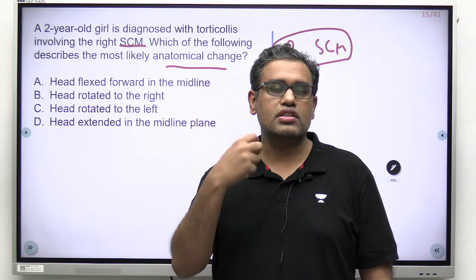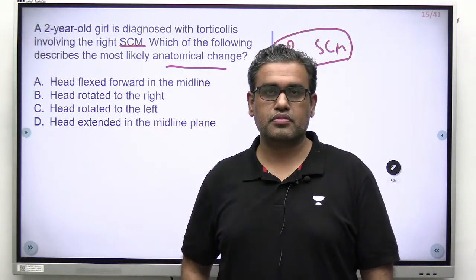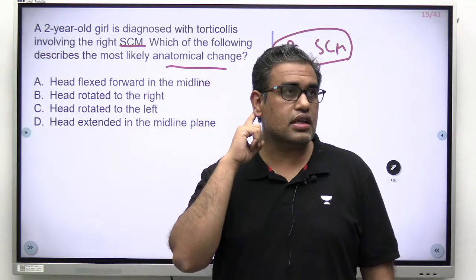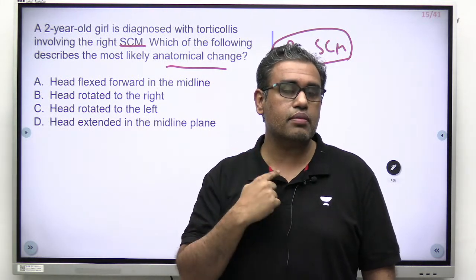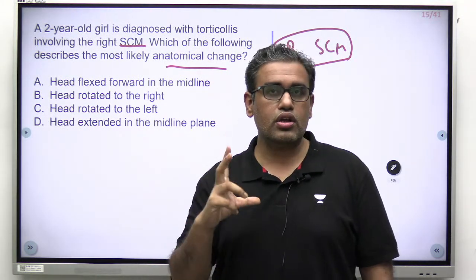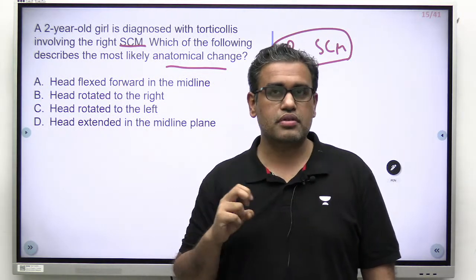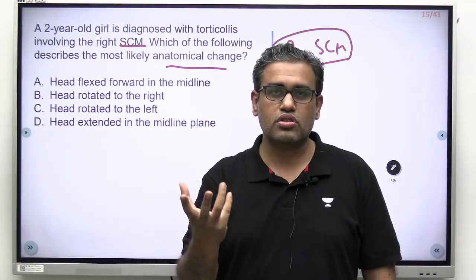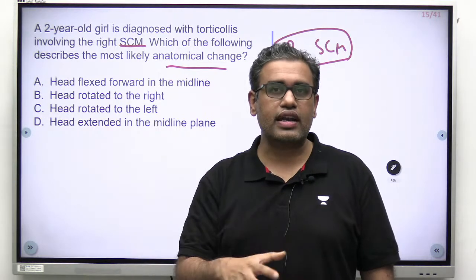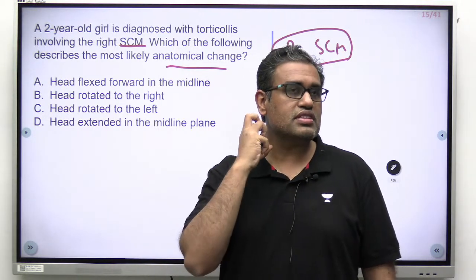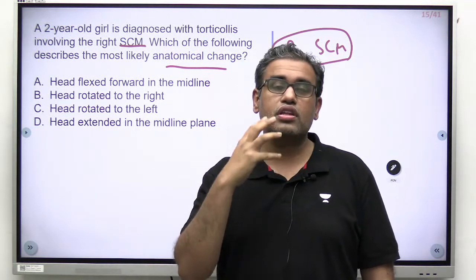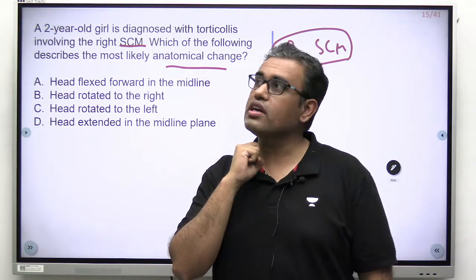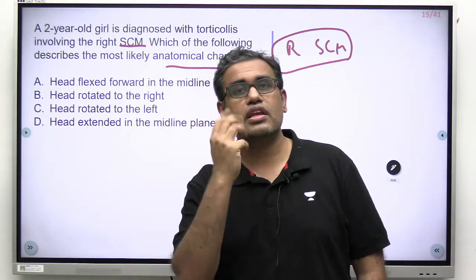Right side torticollis, SCM. Imagine the muscle attachments, mastoid going down towards the sternum and clavicle. Torticollis is fibrosis and contracture of the muscle, so the muscle is shortened. When this muscle is shortened, where would the head move? Will it rotate towards the right side or towards the left side?